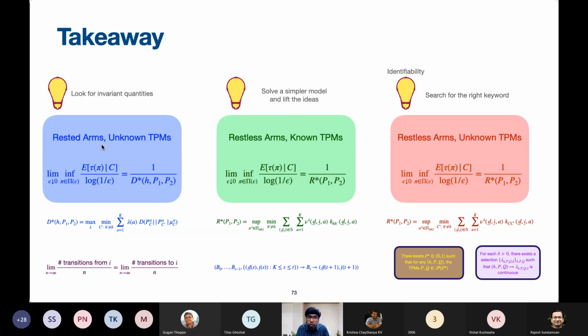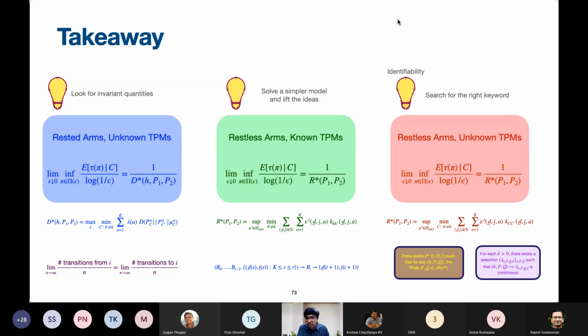These are all very old ideas, but very profound ideas which made a lot of impact. So possibly one of the most important things while carrying out analysis should be to look for invariant quantities, is what the setting of rested arms has taught me. The setting of restless arms taught me that it is a difficult problem. First, go and solve a simpler problem and lift the ideas to the more difficult setting.